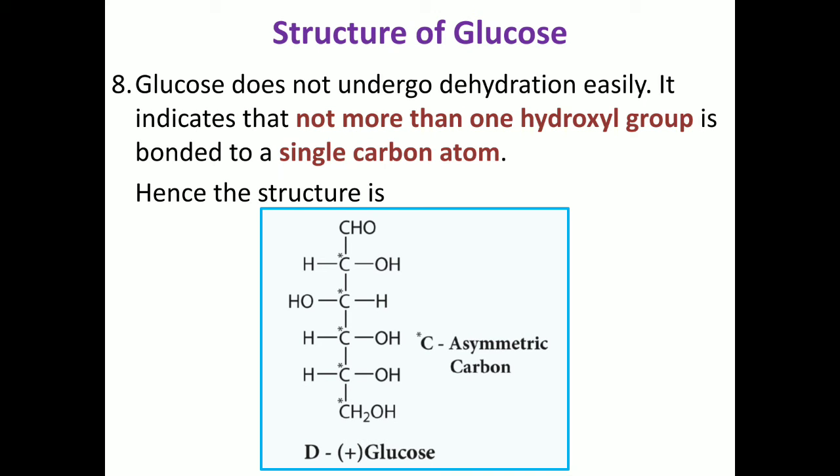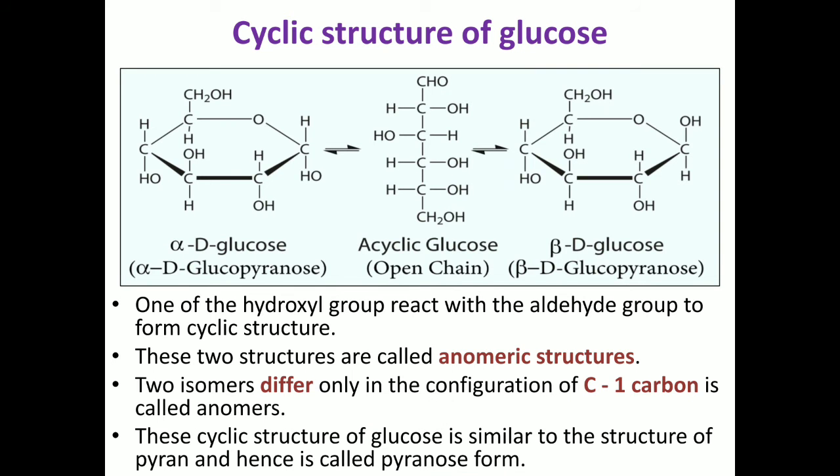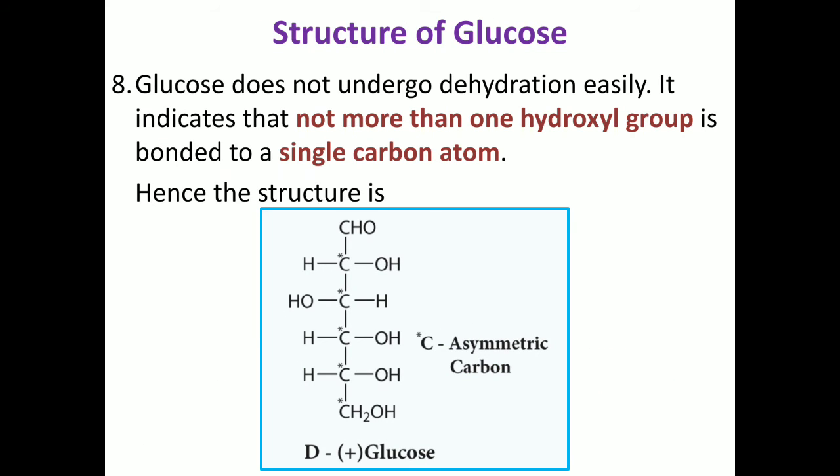But glucose is a stable compound. It does not undergo dehydration easily. So the five hydroxyl groups are attached to different carbon atoms, not to a single carbon atom. So the structure is derived. This open chain pentahydroxy structure is in this slide.